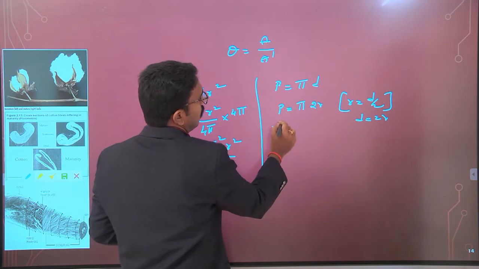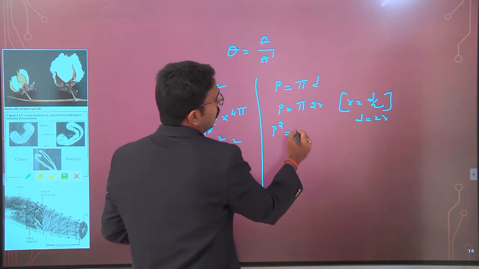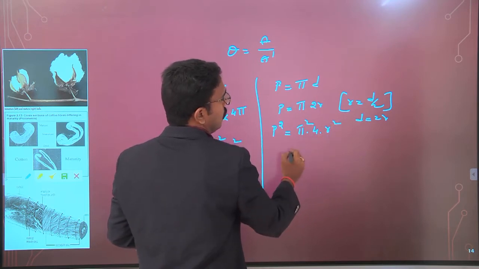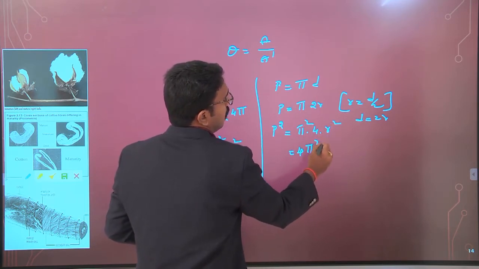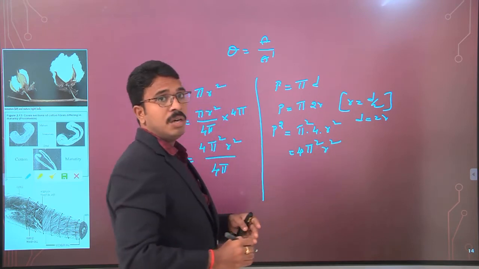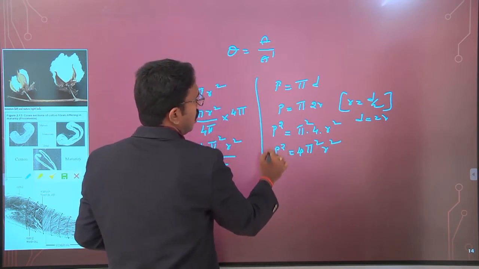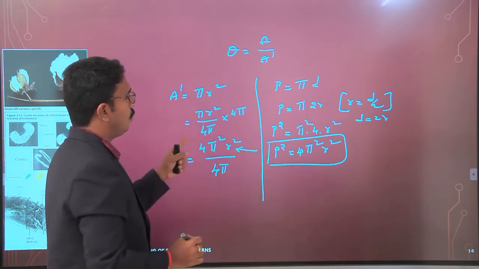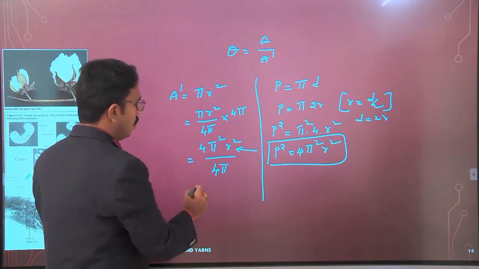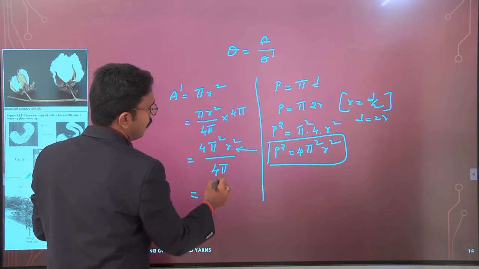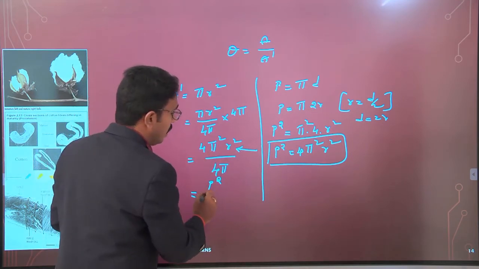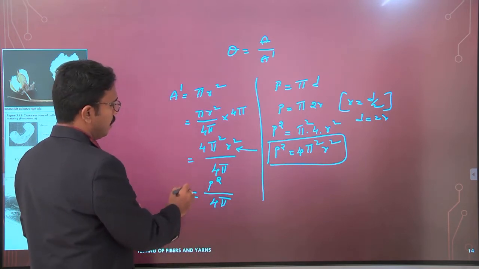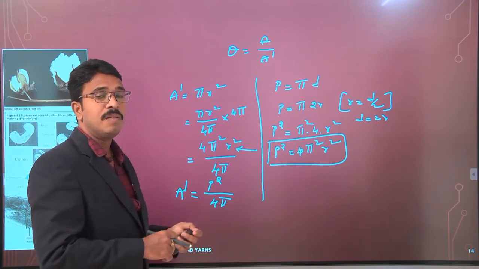If you square both sides, p square is equal to pi square into 4 into r square, so we can simply write 4 pi square r square. Now if you look at this p square value, instead of 4 pi square r square, I can write p square by 4 pi. So this is the area of the circle with the same perimeter.